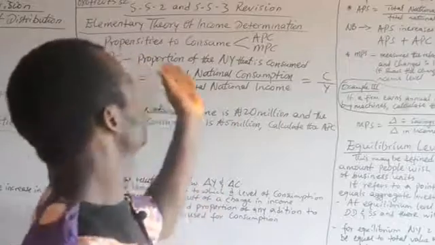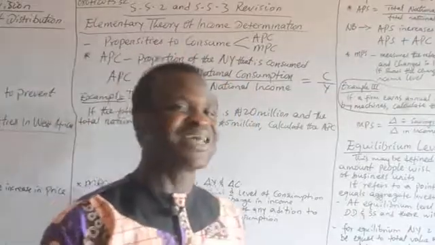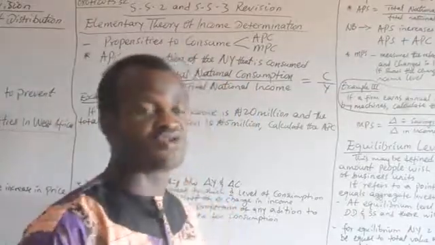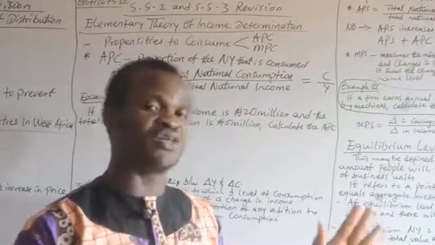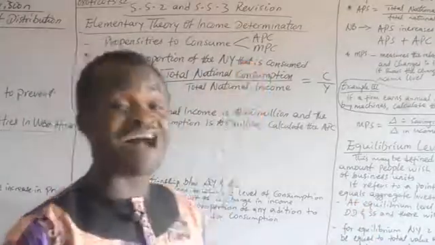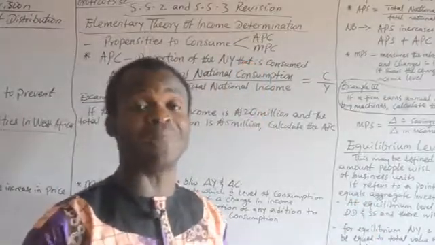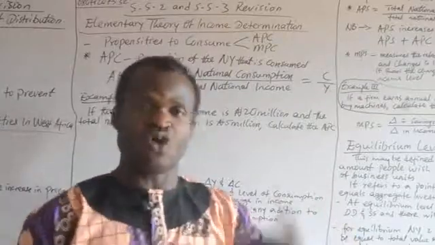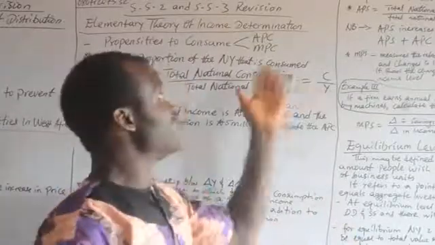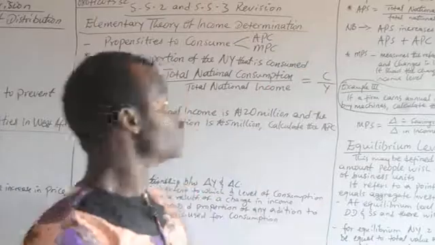Now, propensity to consume, as I've said, talks about the tendency to consume. We will see it in two broad aspects. That is the average propensity to consume, and number two, the marginal propensity to consume. The average tendency to consume, and then the marginal tendency to consume.